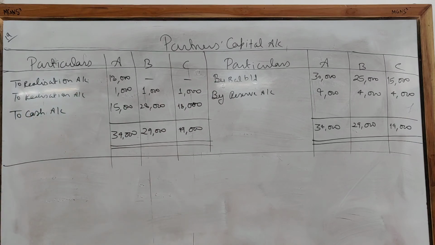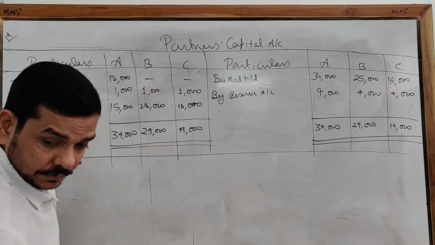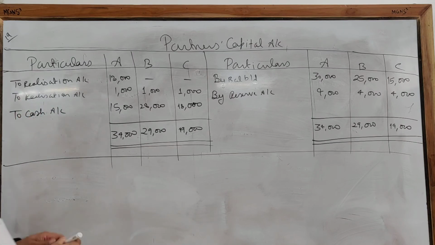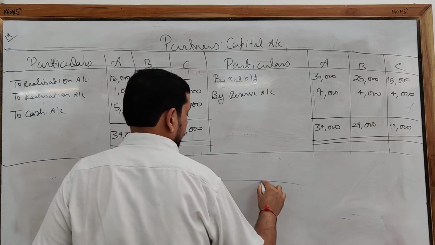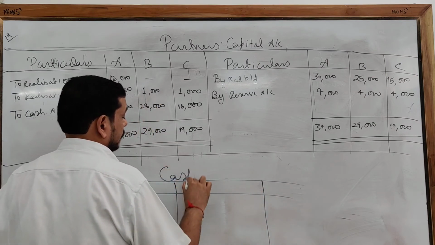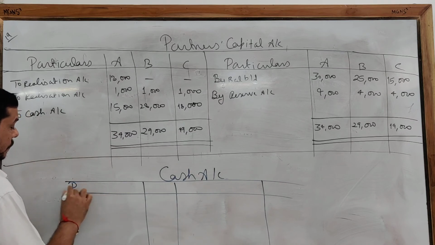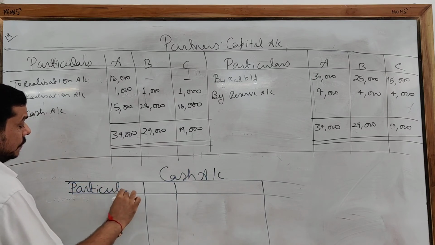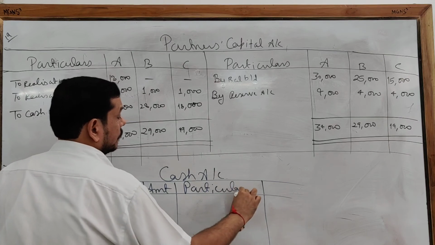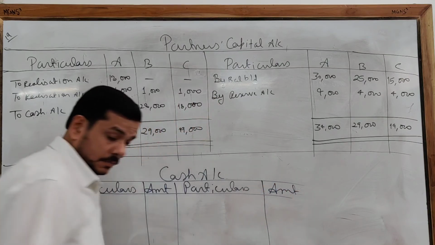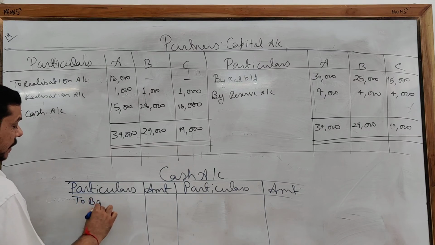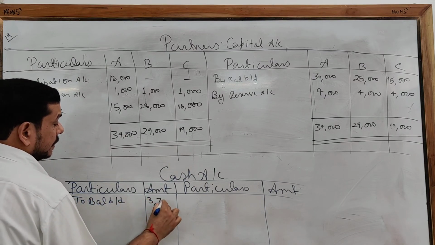Now we are going to prepare the cash account. The opening balance of the cash is 3,700, so write it here, to balance b/d 3,700.